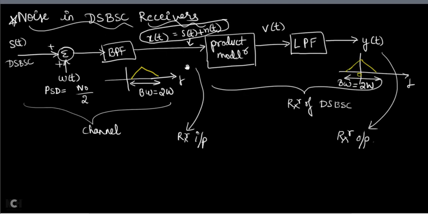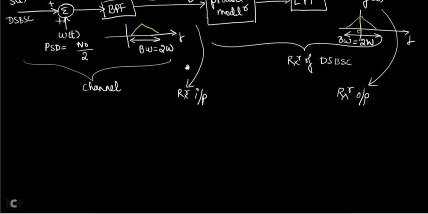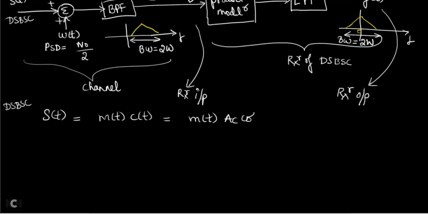First let us write the equation of S of t for DSBSC. What is the DSBSC equation for S of t, the modulated signal? It is nothing but m of t into c of t, which is equal to m of t into Ac cos 2 pi fc t, and that can be written as S of t is equal to Ac into m of t cos 2 pi fc t.